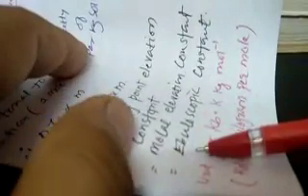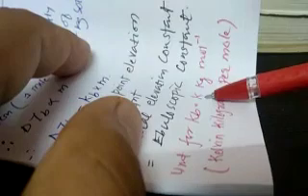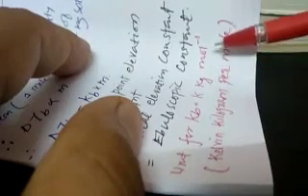This particular constant is also known as the ebullioscopic constant. The unit for this ebullioscopic constant, or unit for Kb, is Kelvin kilogram per mole. So this is how, my dear students, we understand about the molal elevation constant and elevation in boiling point.